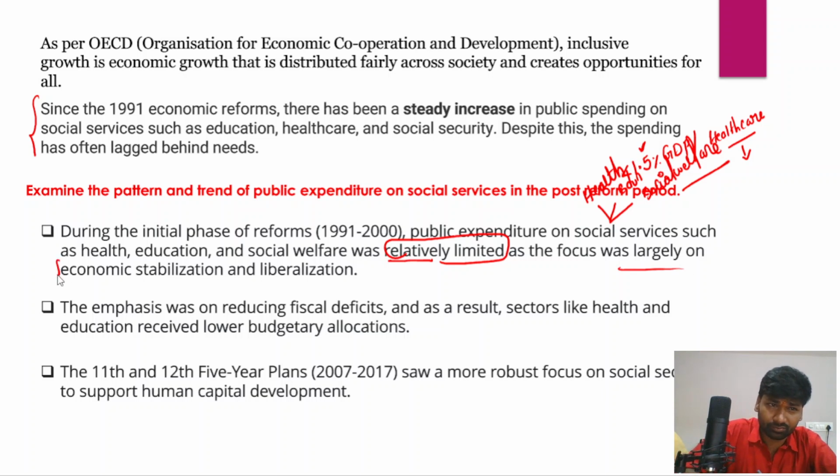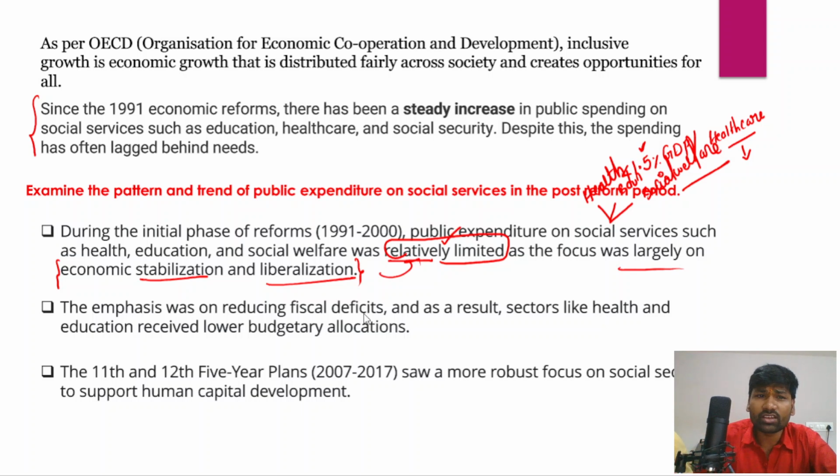Remember that when India opened up its economy, for some reasons, for example, we had a huge trade deficit, so we didn't have enough forex reserves, and in fact, foreign direct investment was very low in India because the Indian economy was not opened for foreign direct investment. And inflation was also very high. So in the first phase after the LPG reforms, our immediate priorities were economic stabilization and liberalization. Because of that reason, social services spending is relatively low or limited, and that is the factor which has limited the social services spending.